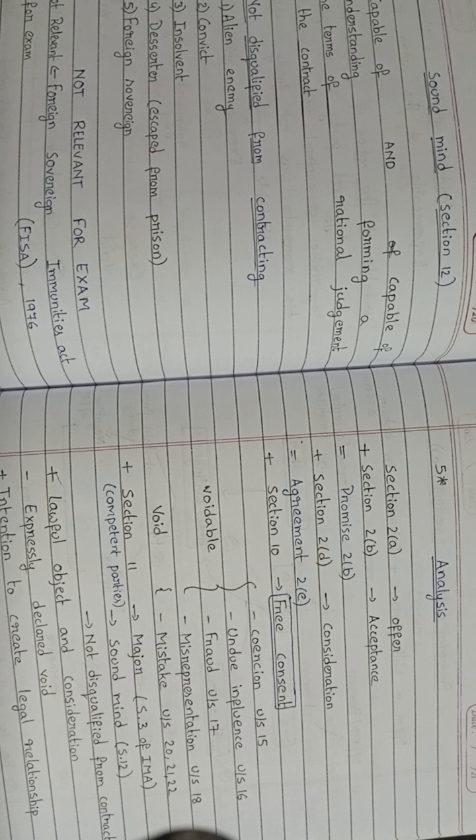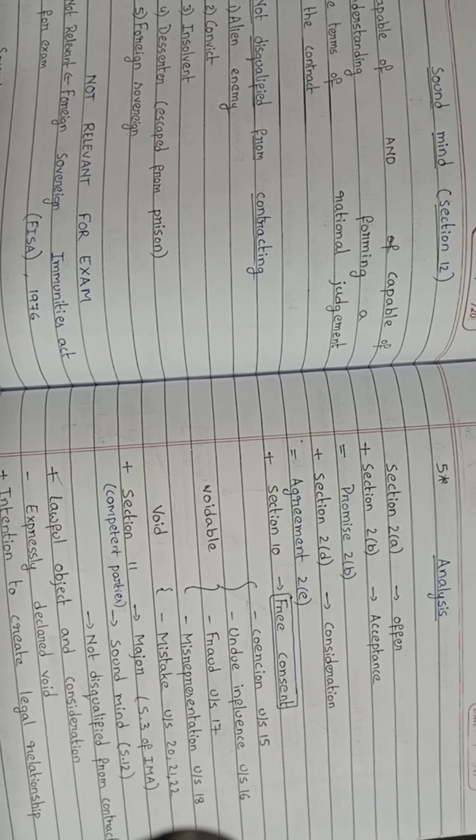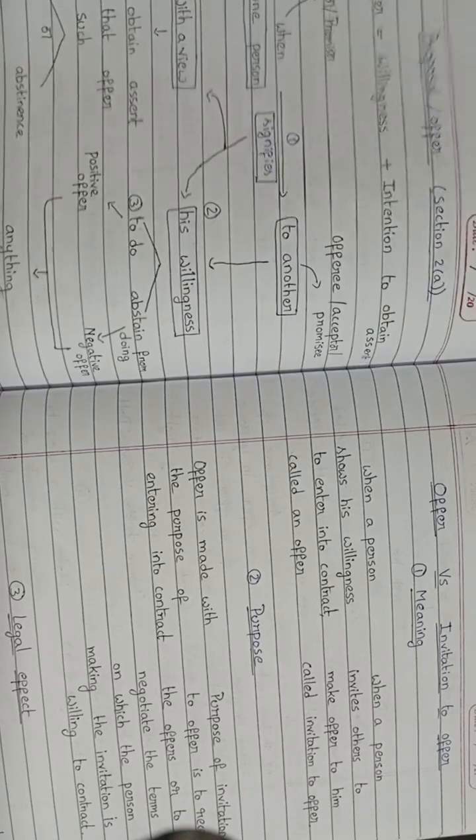Next is mistake. Mistake means when both parties are in mistake.